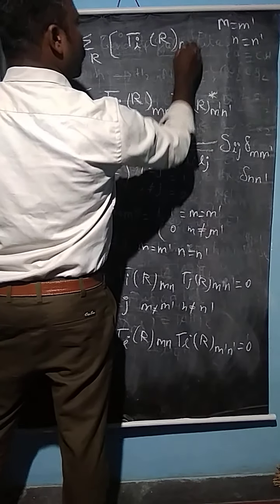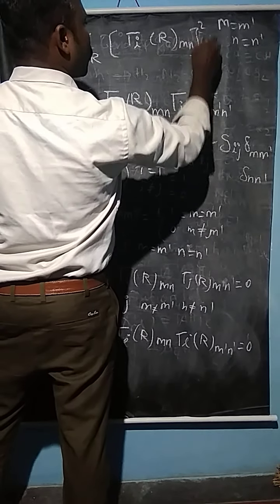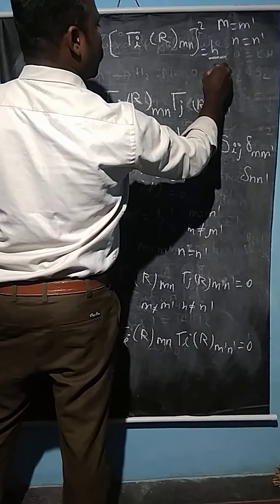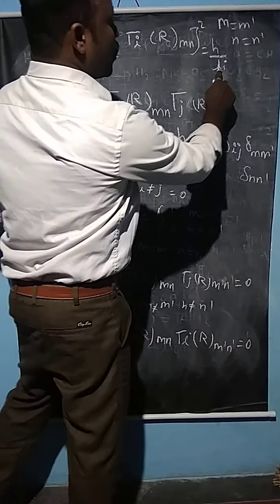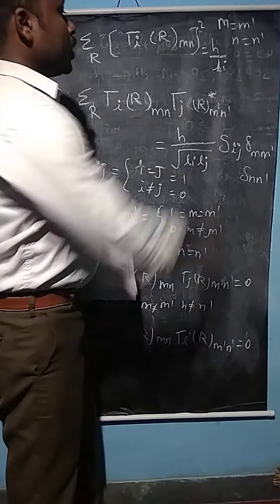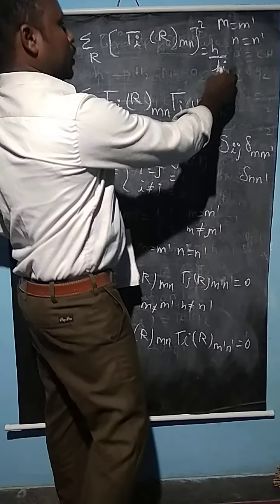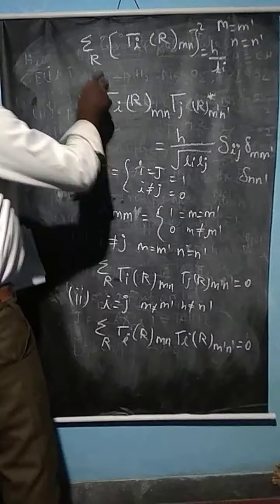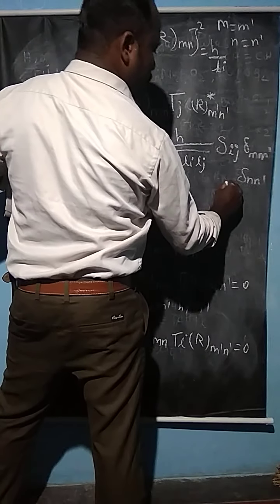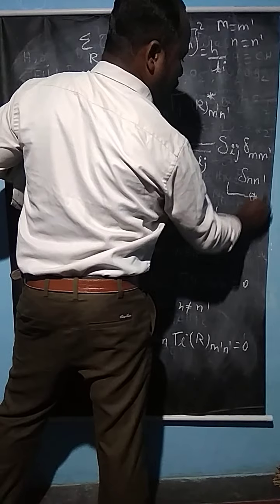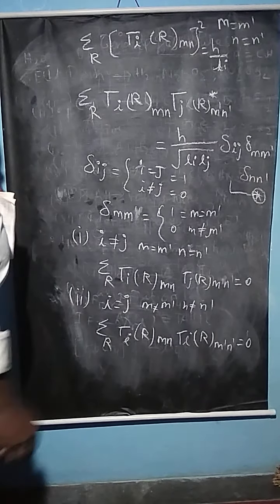So R m n whole square is equal to h divided by li. Here h is the order of the group, and li is the dimension of the ith irreducible representation. This equation represents the great orthogonality theorem.